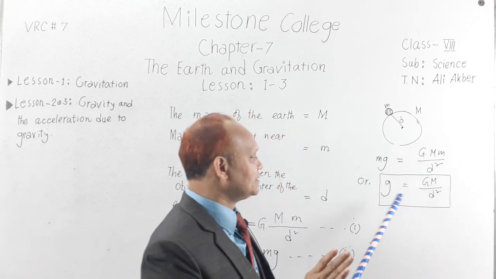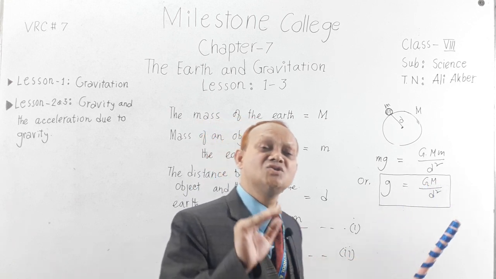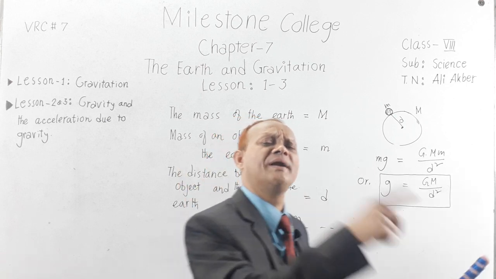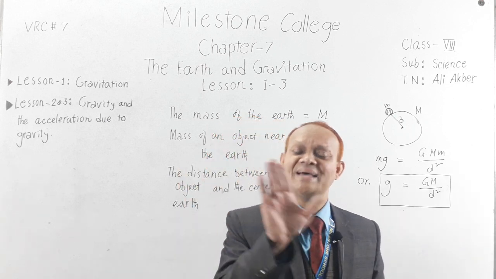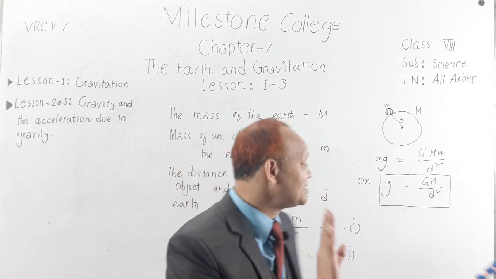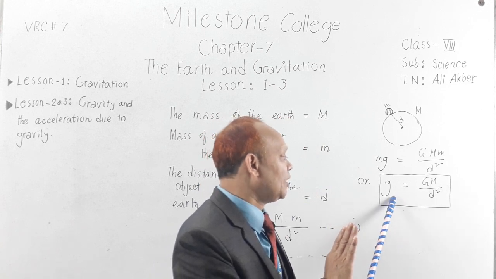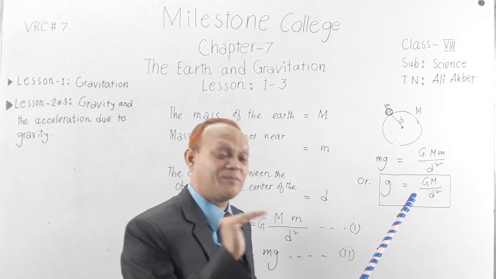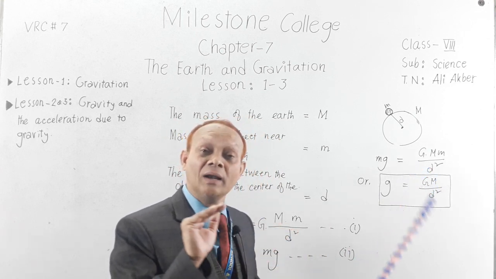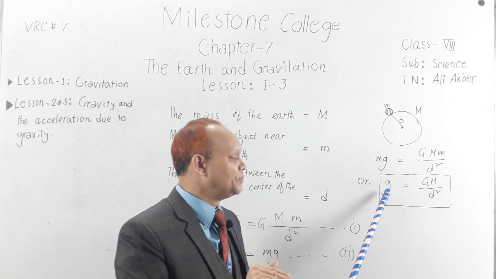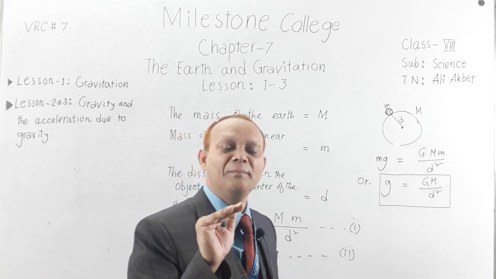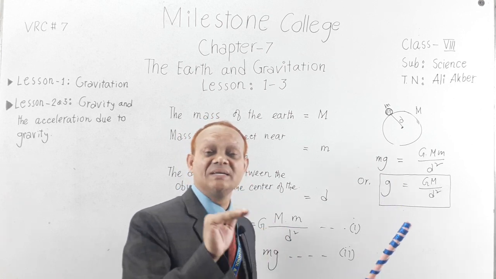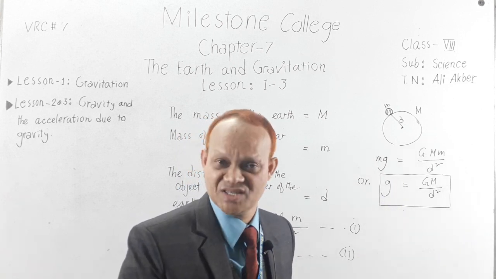It means that the value of g does not depend on the mass of the object. Wherever you go, no problem, mass will be the same. That is why the value of g does not fluctuate for the value of small m. That is, acceleration due to gravity is mass independent.